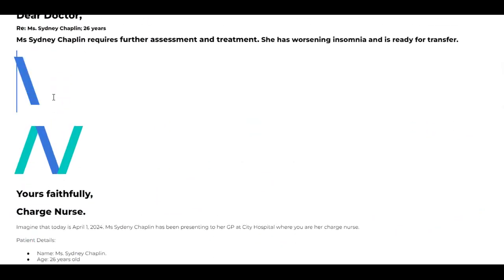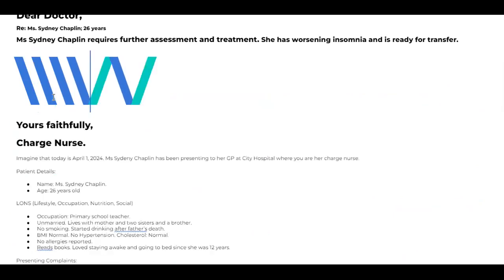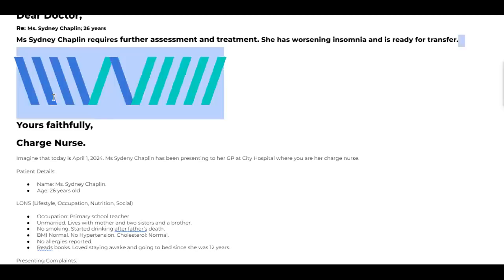Right, the second paragraph will start with the past. Whatever the past you have, write the past completely. If you have one more past, write this way. Whatever the past you have, then enter this way, and then write the present. Again, go to the past medical history, then come to this one, and then complete the letter this way. This is known as the W method. We are using the W method only because just one line of past medical history is there.